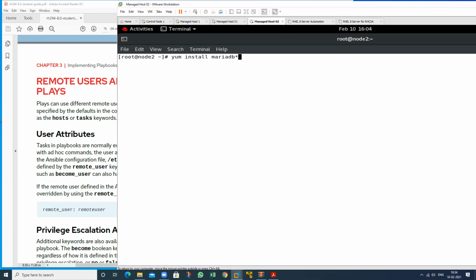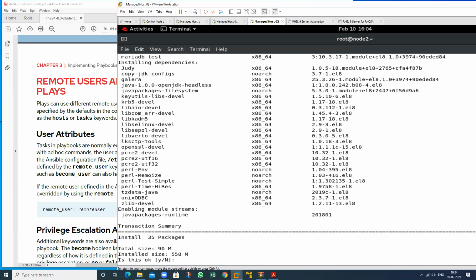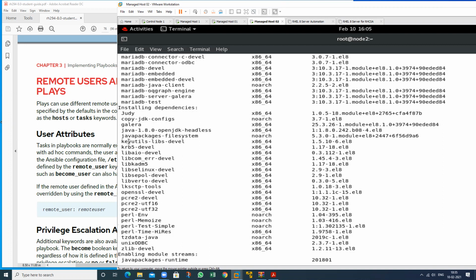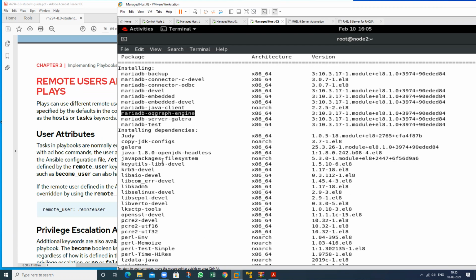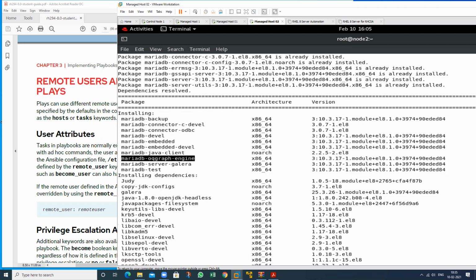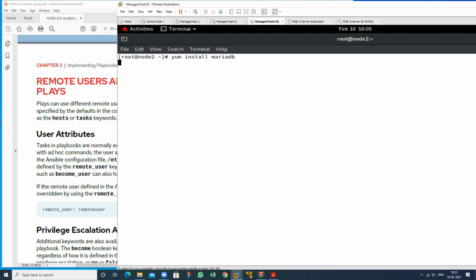Now check again all the packages that I want to install. So in this, what are the packages? Devel, server, backup, but we don't need this particular package. No. So I will not install this. So I will check first whether all the packages are installed or not. Yes.